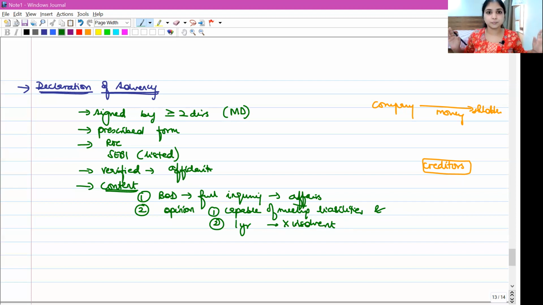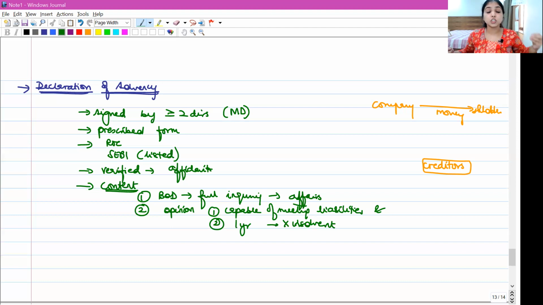That is all. This is the declaration of solvency. Before the company buys back securities, the company is supposed to file a declaration of solvency with the ROC, and if it happens to be a listed company, it shall also file it with the SEBI. This declaration has to be in the prescribed format. It has to be signed by a minimum of 2 directors, and at least one of the directors signing should be the managing director of the company.